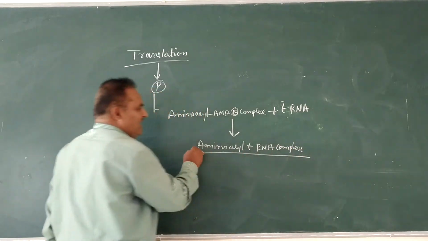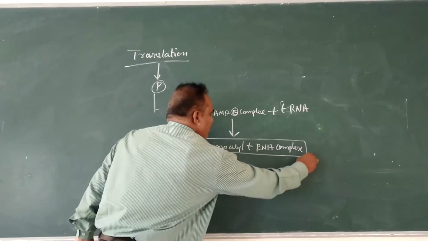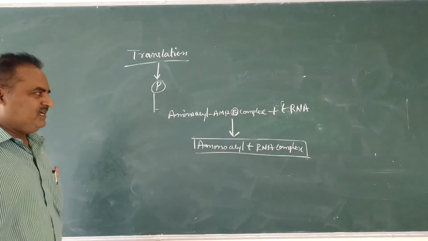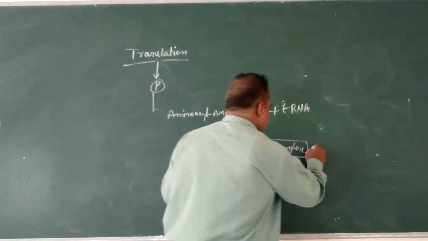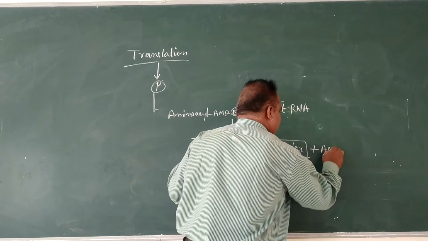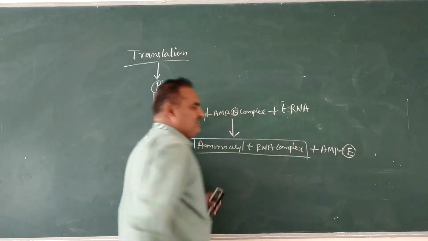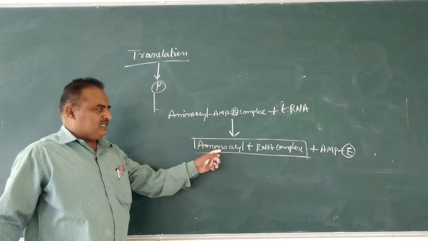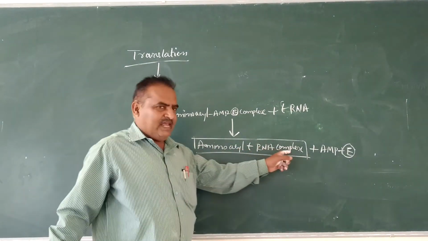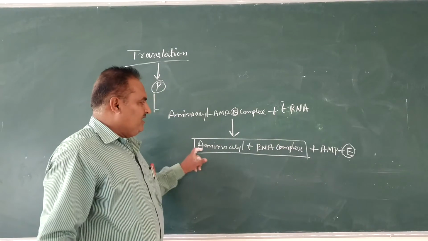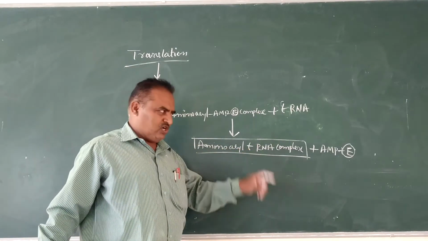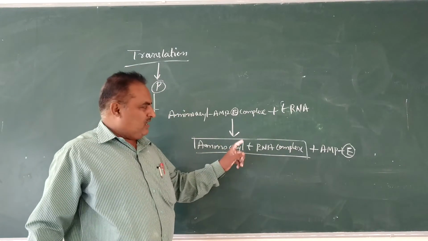Here AMP plus enzyme is released out. Here the aminoacyl tRNA complex is formed. That is called charged tRNA.